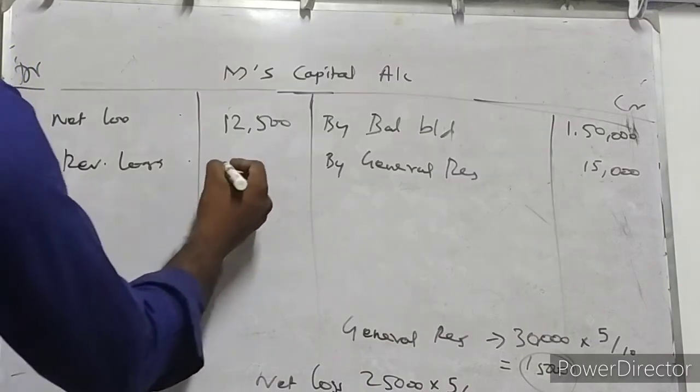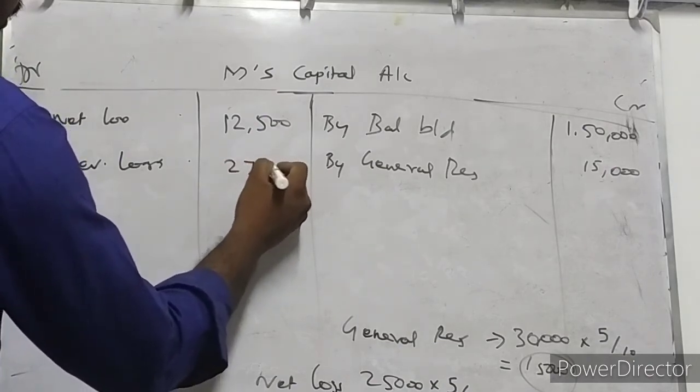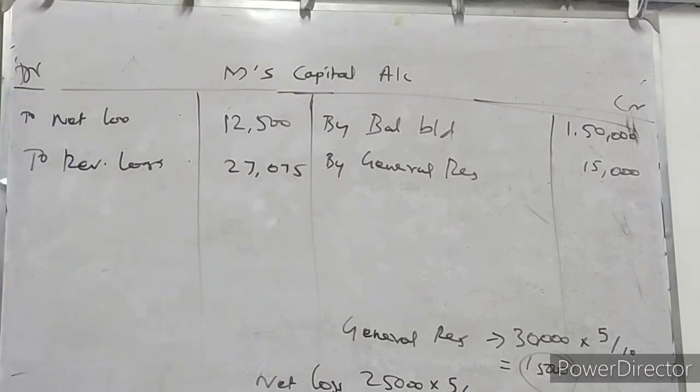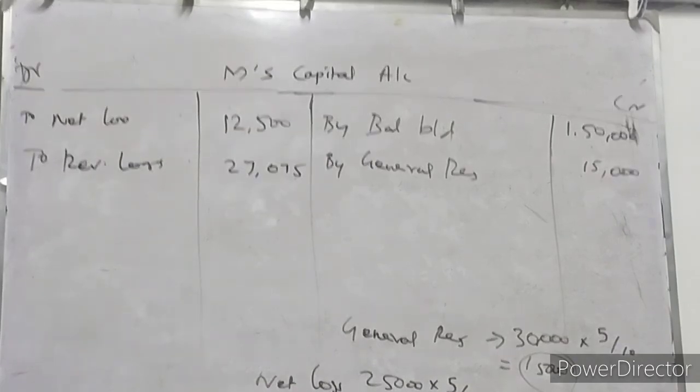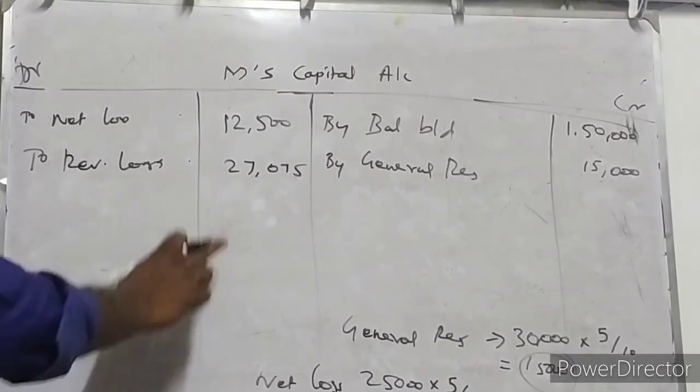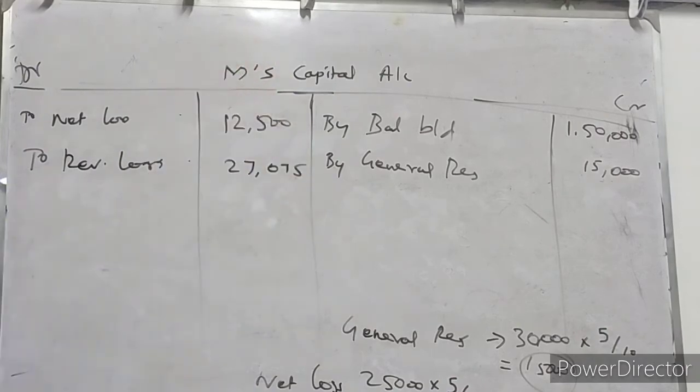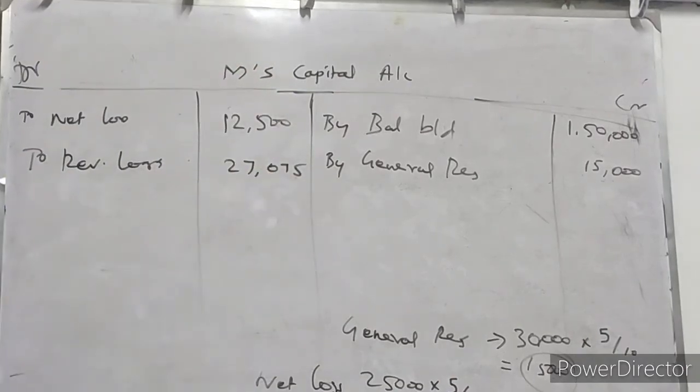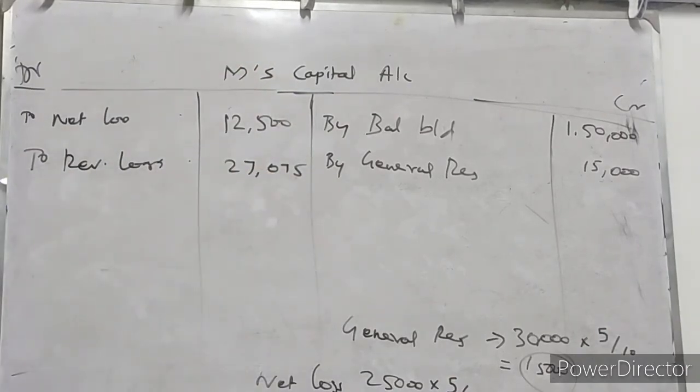Revaluation loss is 54,150 rupees. From that, M's share of revaluation loss is 27,075 rupees.